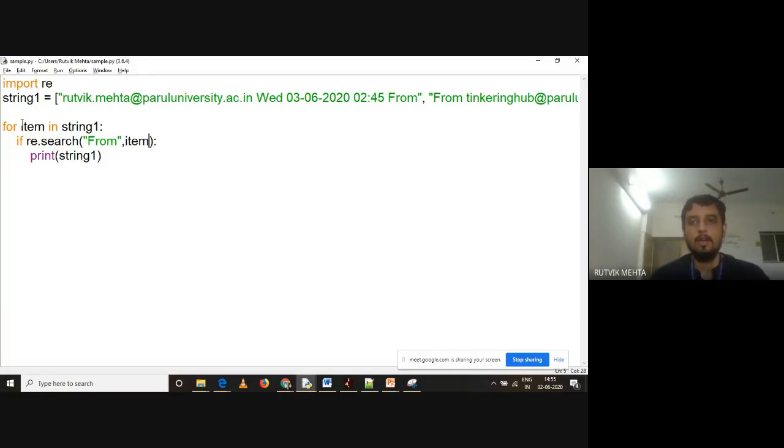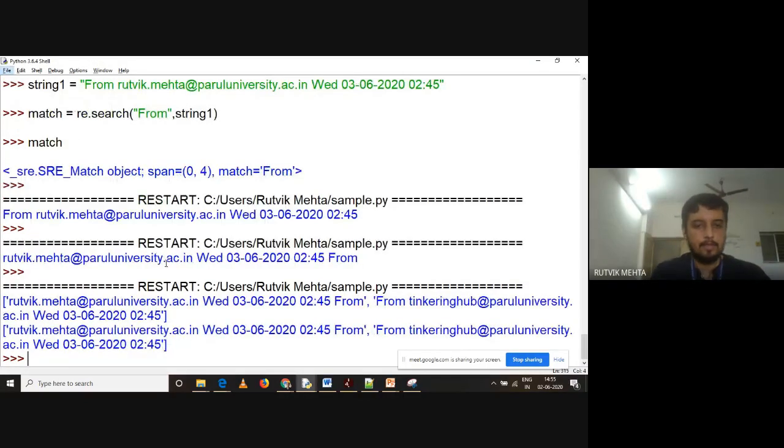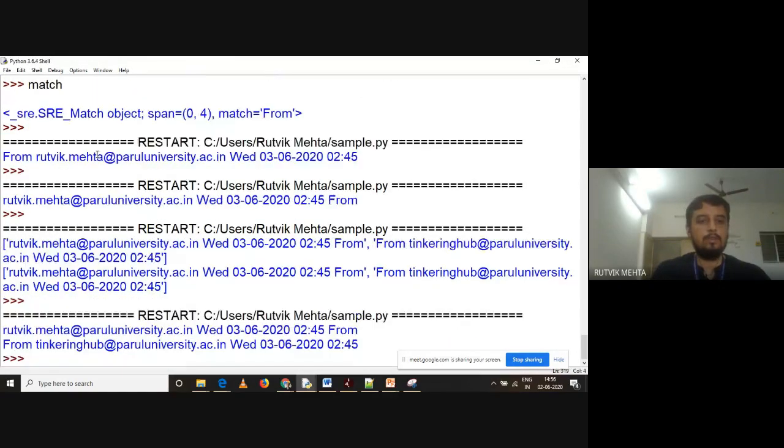If I run this program, the first element won't be printed because it is not starting with "from". According to our case, the first element should not be printed and the second element should be printed. But if I run this program, both the lines are getting printed. Oh, sorry, instead of string 1, this should be item. And you can see both the lines are still getting printed.